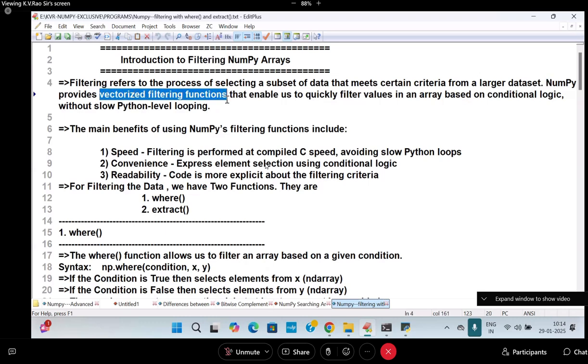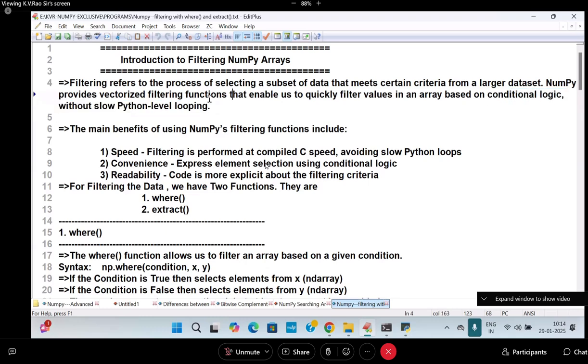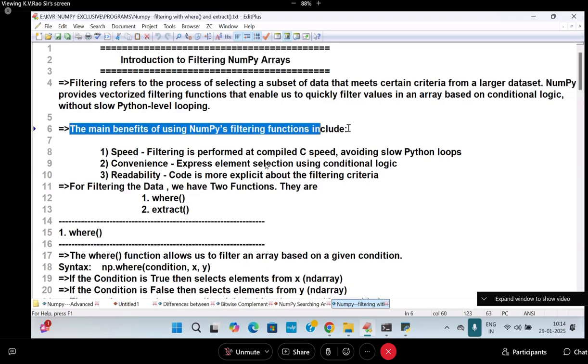NumPy provides vectorized filtering functions. Vectorized means what? We can apply directly on an ndarray, like a % 2 == 0, a % 2 != 0, and it enables us to quickly filter values in an array based on conditional logic without slow Python-level looping. Actually, in Python, what do we do? We need to use a loop. Looping is slow in process. That's why, to enhance that, NumPy is coming.